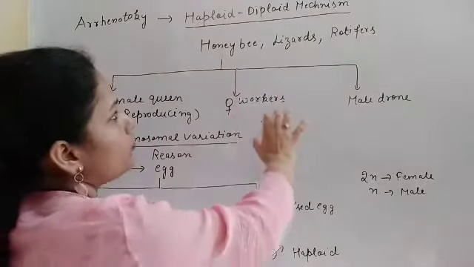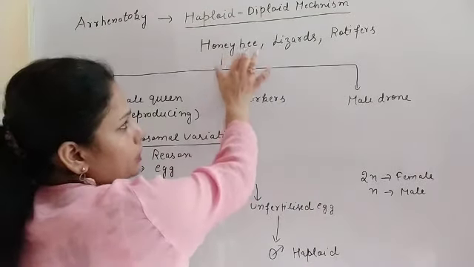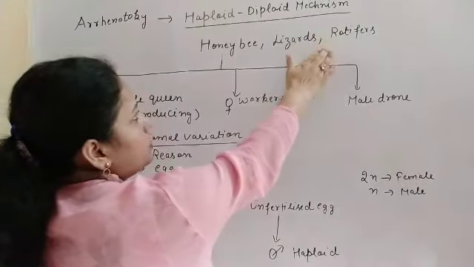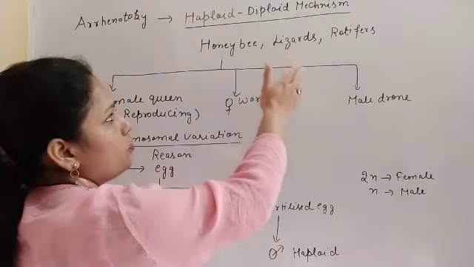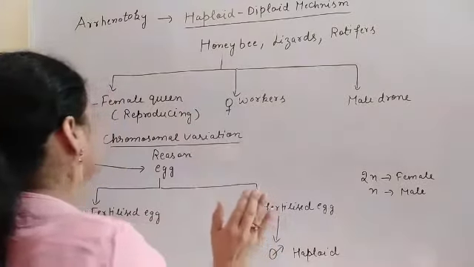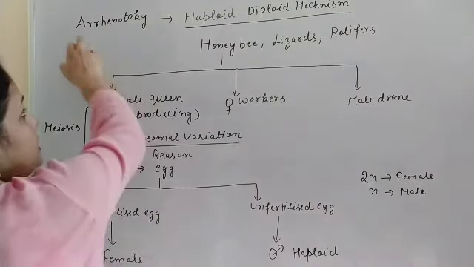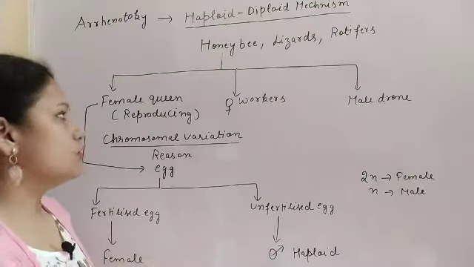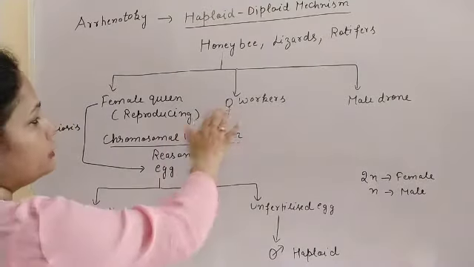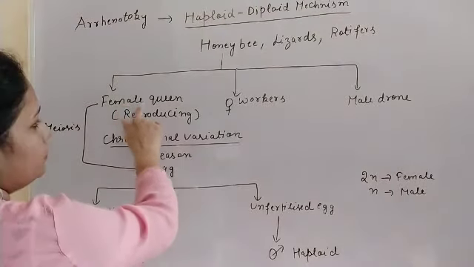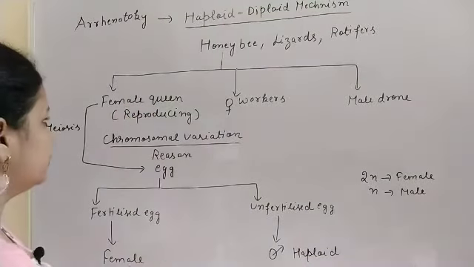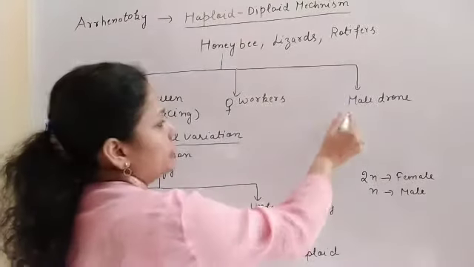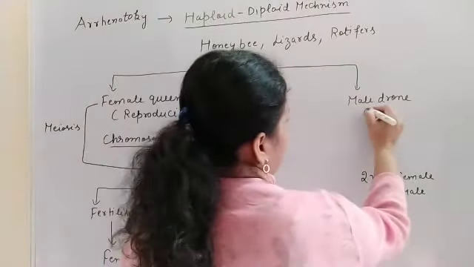It is very common in honeybees, and also in lizards and some rotifers. They show the haploid diploid mechanism of sex determination. It is also known as arrhenotoky, which we discussed in chapter one. Now there are three members: first the female queen, second the female workers, and third the male. Males are known as drones.